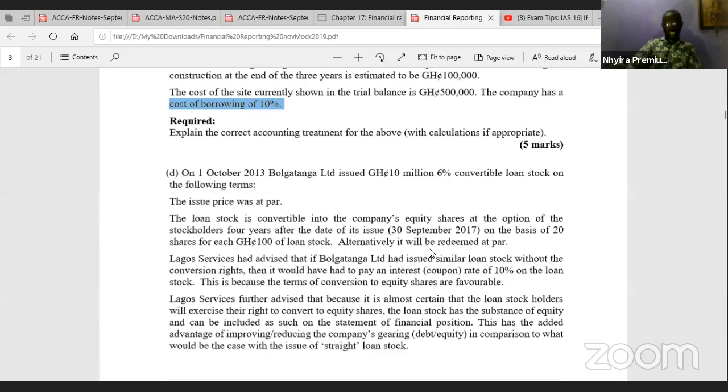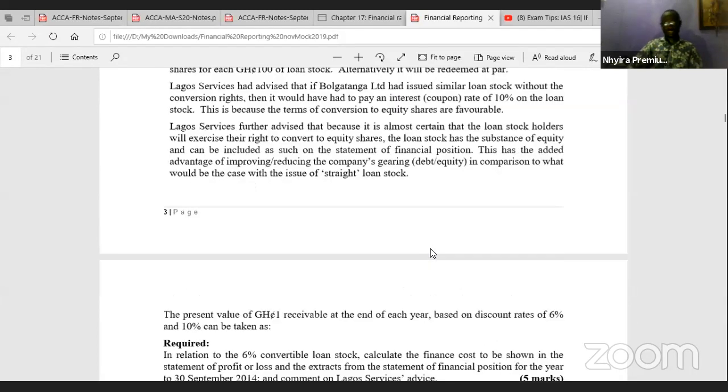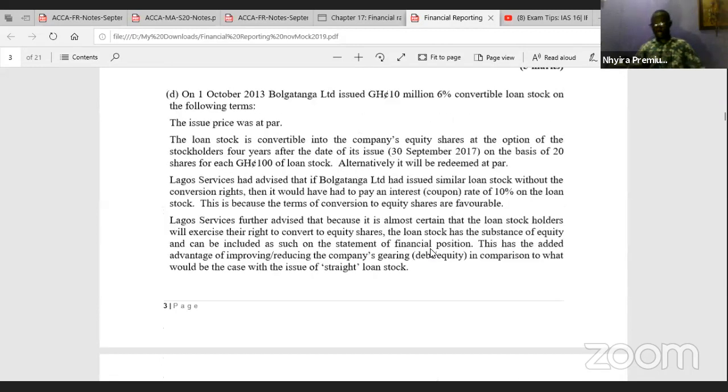I love the D aspect of the question because it is on financial instruments, IFRS 9 financial instruments.